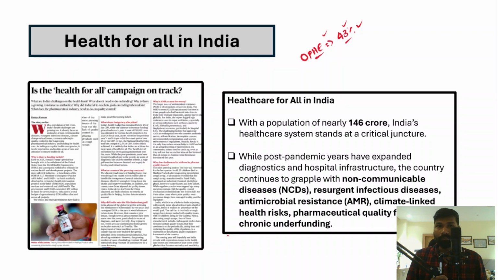So at this point of time, the government should focus on reducing this out-of-pocket healthcare expenditure, so that people have more money to use for other purposes, for example, education and better living standards. So that is very important. The government should focus on making healthcare more and more affordable, right? For example, the private healthcare system in India is very expensive, very costly, so people who are poor cannot afford healthcare in a private healthcare institution.